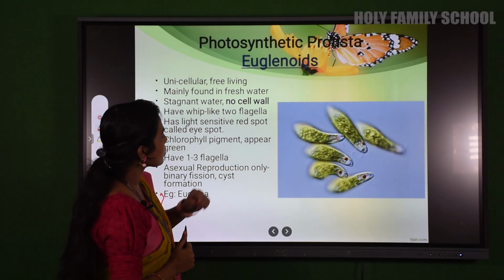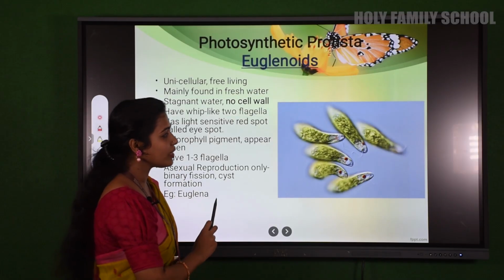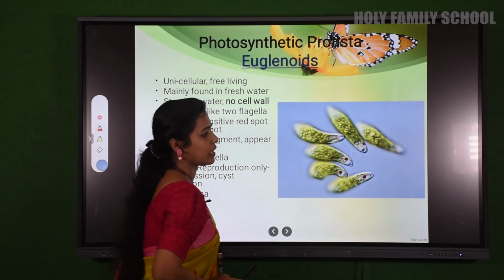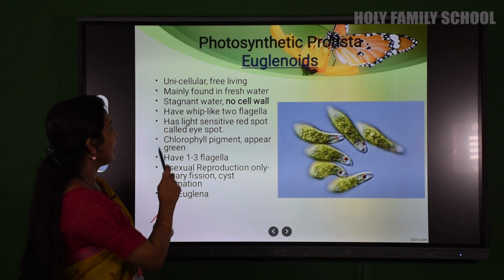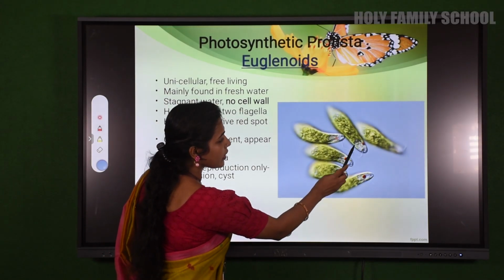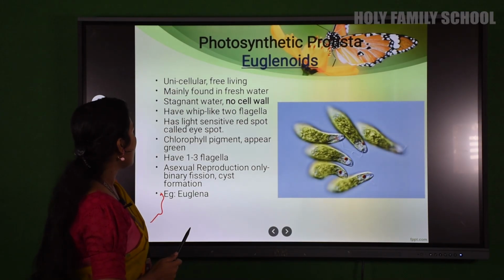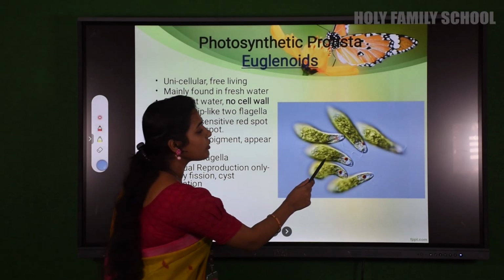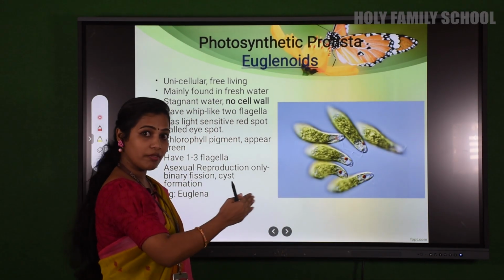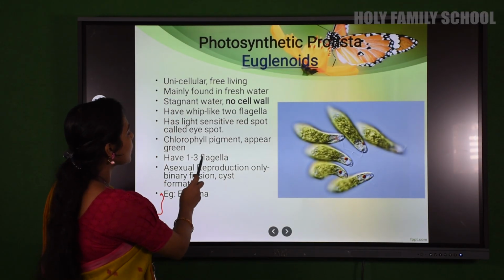And let's see, this is the structure of euglena. The example of a euglenoid is euglena, and here is the structure. Have you seen one interesting aspect about this? Have you seen a red spot over here? What is that? Let's see what that is. It has a light-sensitive red spot that is known as the eye spot. What do they do? It is sensitive to light. It is because of this eye spot that they can move away from light or come towards the light. It is sensitive to light, and it has 1 to 3 flagella.